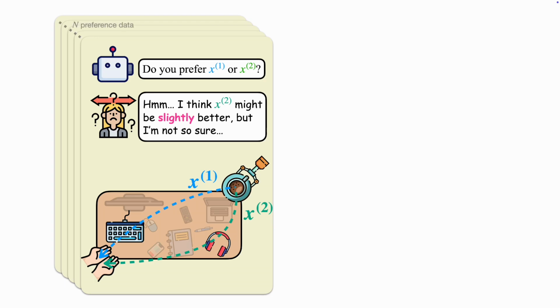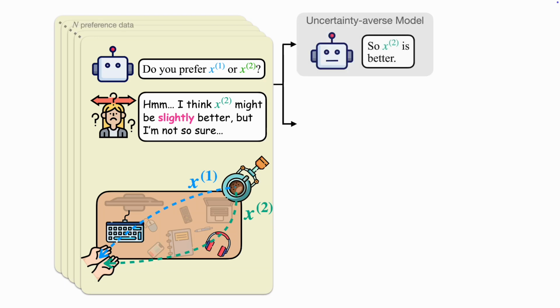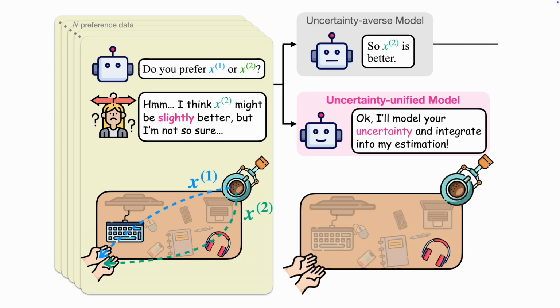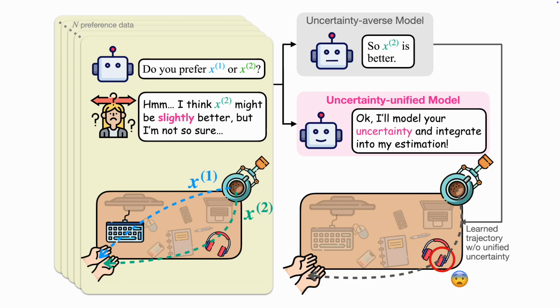After collecting n human responses from n trajectory pairs, traditional uncertainty-averse models use only the preference answer, x1 or x2, ignoring human uncertainty. In contrast, we propose an uncertainty-unified model that incorporates both preference and uncertainty. Here, we define uncertainty unification as integrating human uncertainty into a robot's uncertainty-aware model, ensuring that both uncertainties influence learning and decision-making. We argue that uncertainty-averse models may yield suboptimal trajectories, such as passing over headphones. Our model, however, leads to a more desirable path.